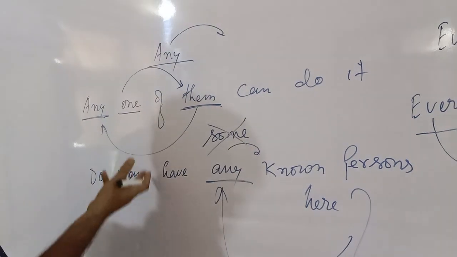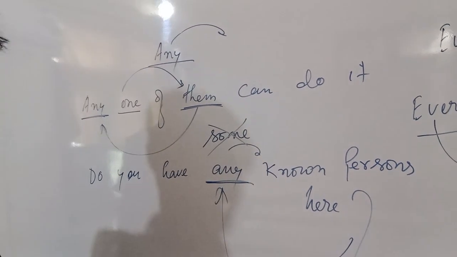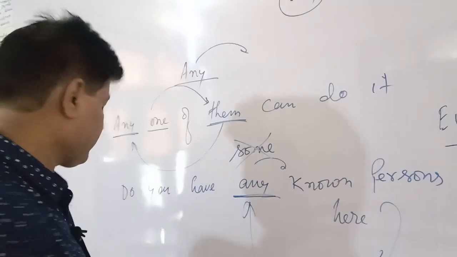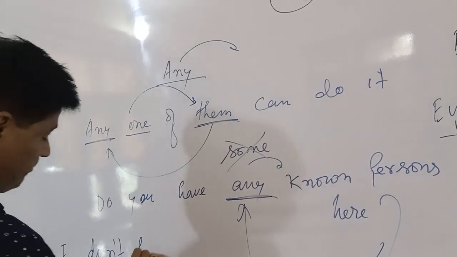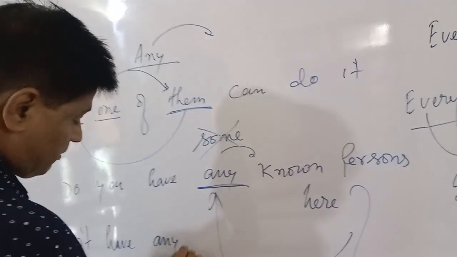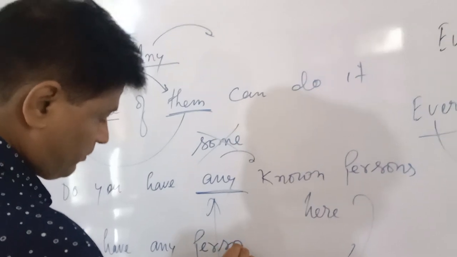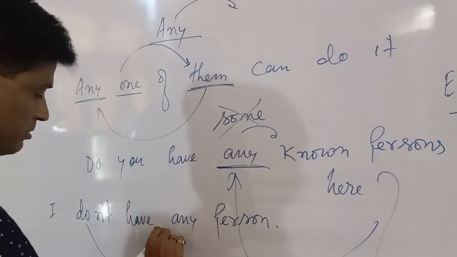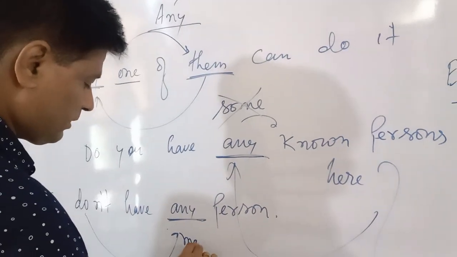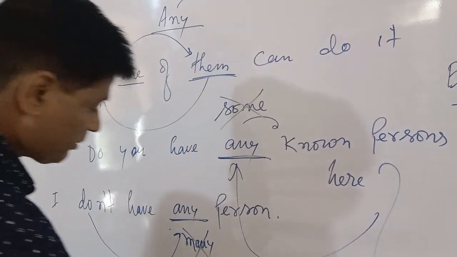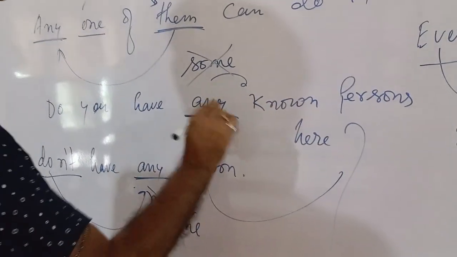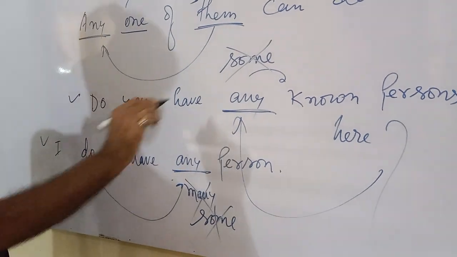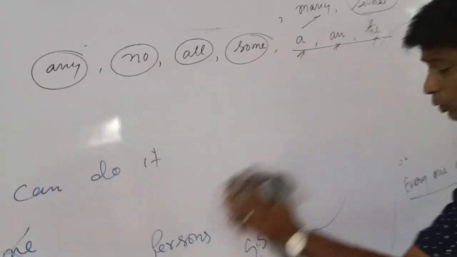You can use any one. But in the case of an interrogative or negative sentence, you have to use any. I do not have, I don't have any person. So in a negative sentence, you have to use any. Some cannot be used with a negative or interrogative sentence. In both interrogative and negative cases, you have to use any. Clear, friends? Let us learn no.